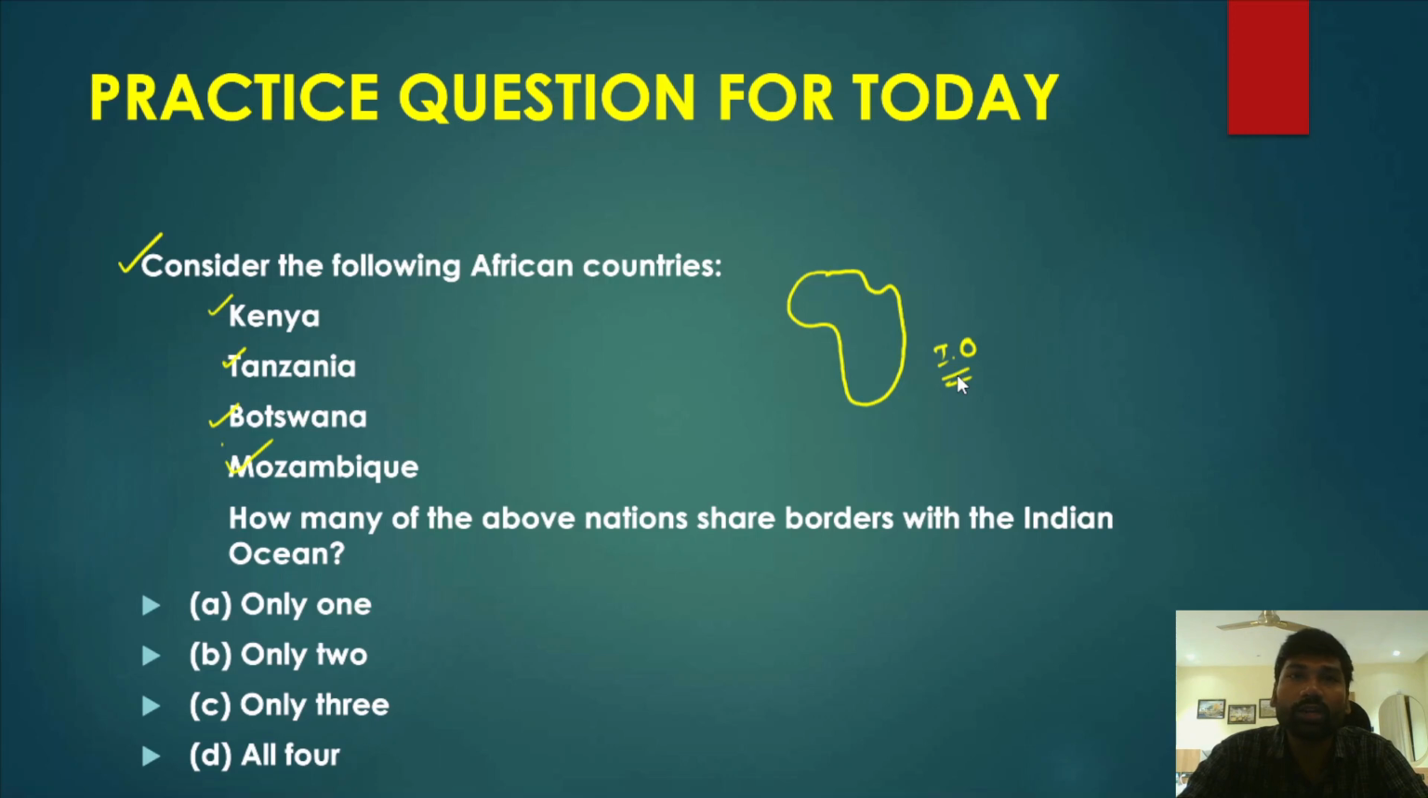The African continent is very important, especially physical geography questions from Africa have been asked by UPSC regularly. So you need to be very careful whenever you are attempting these questions. How many of the above nations share borders with the Indian Ocean? Only 1, only 2, only 3 and only 4. Please answer this question in the comment section. I'll give you the correct answer in tomorrow's session.